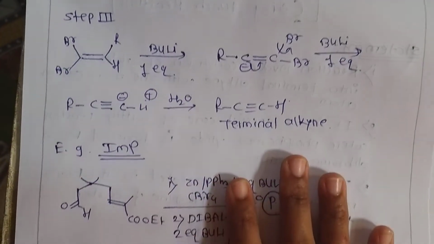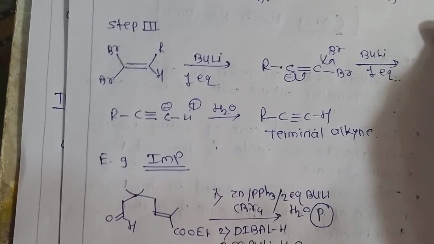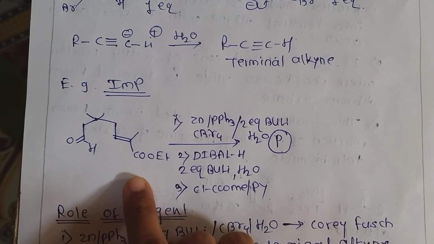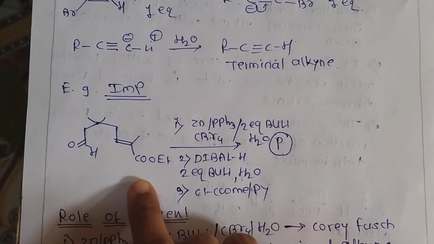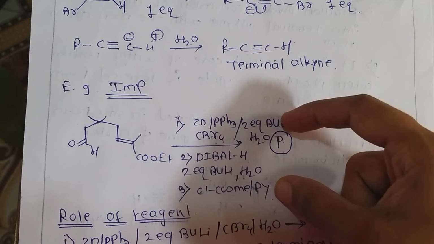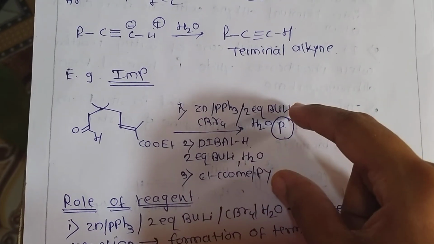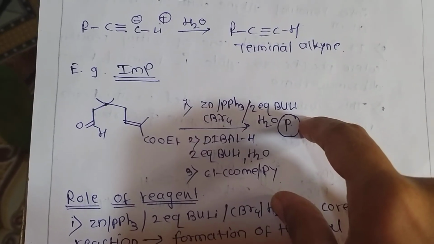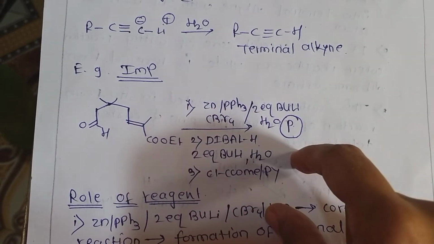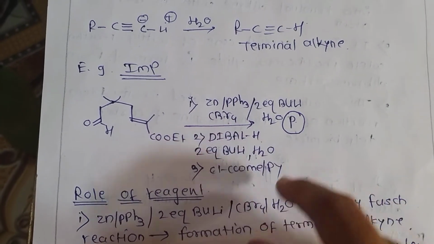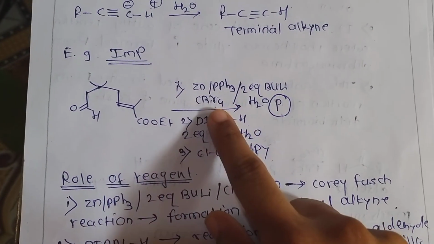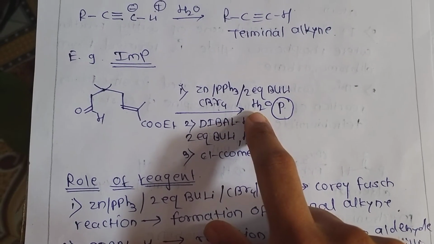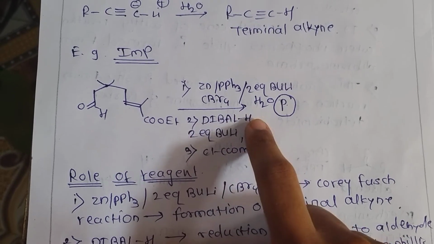Let's see some examples regarding this reaction. This is an important example. Such types of examples include several reagents. For solving such examples, we need to know the role of each reagent and name reaction. First of all, let's see the role of the first reagent: Zn, PPh3, 2 equivalents of butyl lithium, carbon tetrabromide followed by hydrolysis.